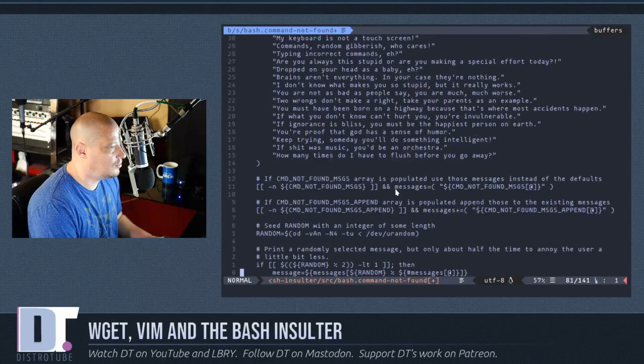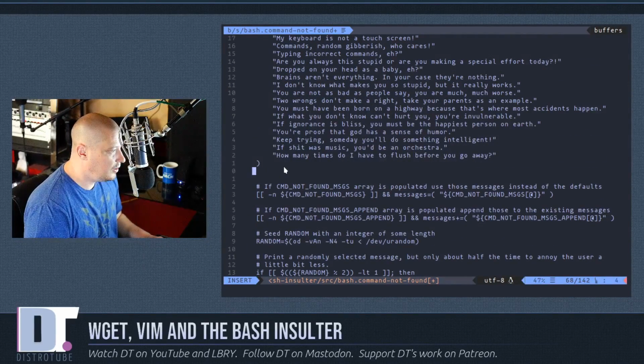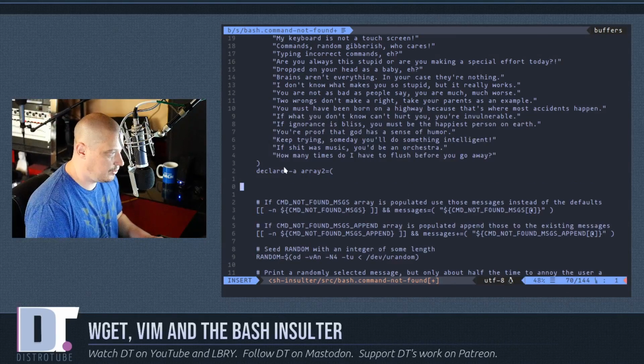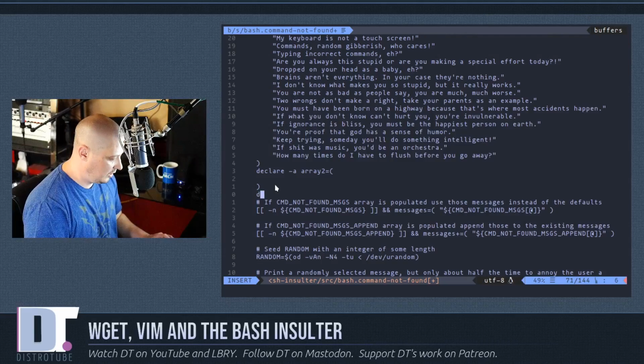Let's get to the bottom of array1. That was the end of that list. I'm going to get back into insert mode here and space over. And then I'm going to declare -a array2 equals parentheses. We need to have a closing parentheses, of course. I'm going to escape, and let's go ahead while we're here and do the third array.